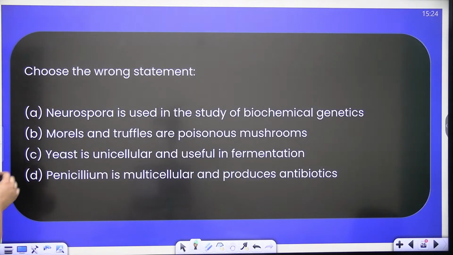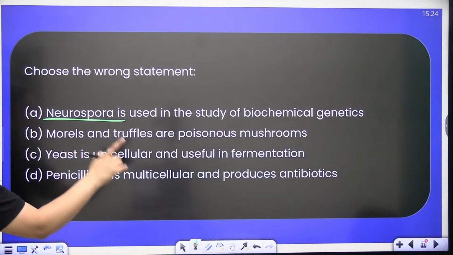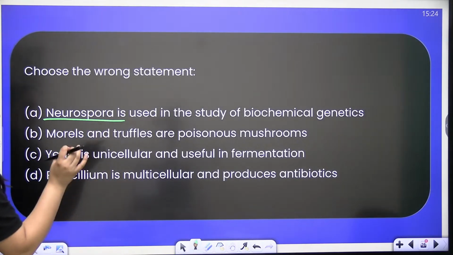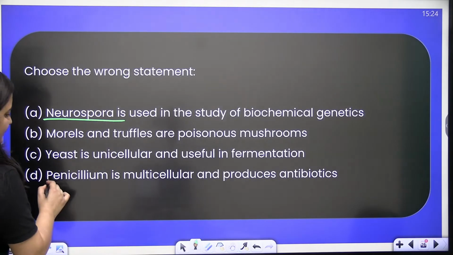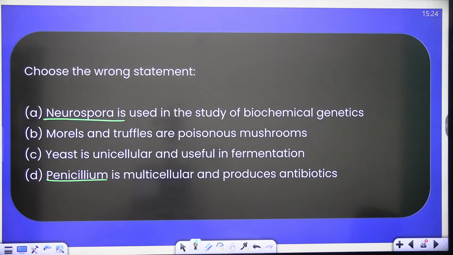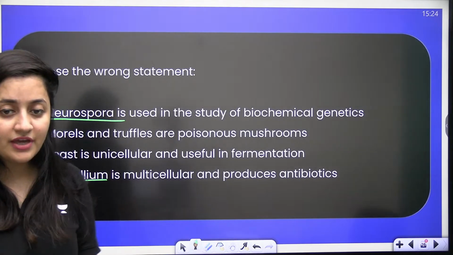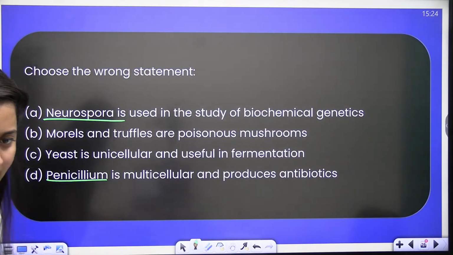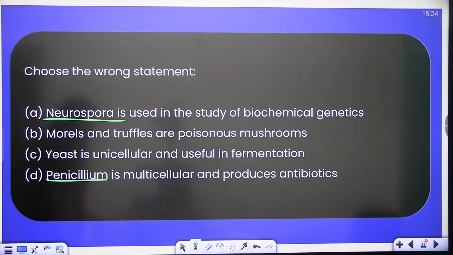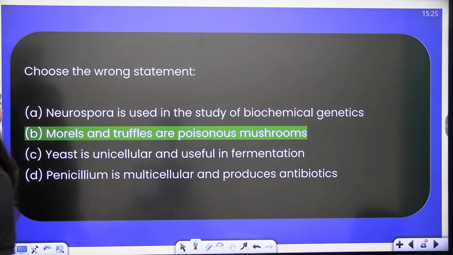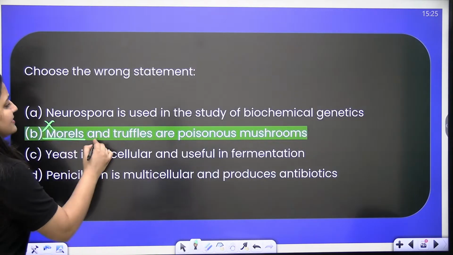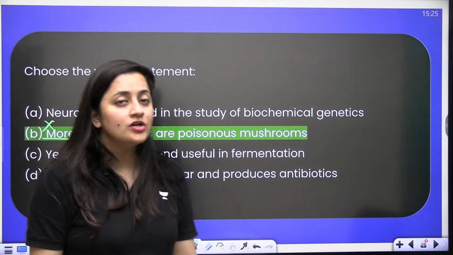Choose the wrong statement. Neurospora is used in the study of biochemical genetics. Morels and truffles are poisonous mushrooms. Yeast is unicellular and useful in fermentation. Penicillium is multicellular and produces antibiotic, right? You need to figure out the incorrect statement. Be quick. Exactly, this is incorrect, because morels and truffles are edible, they are not poisonous.